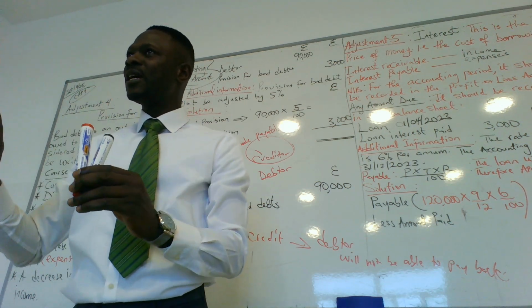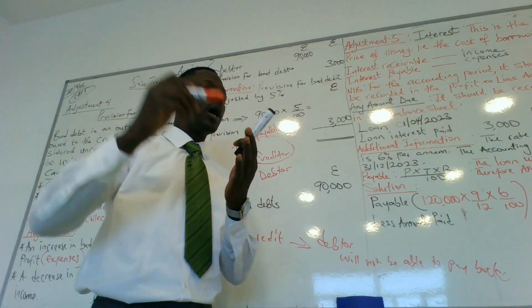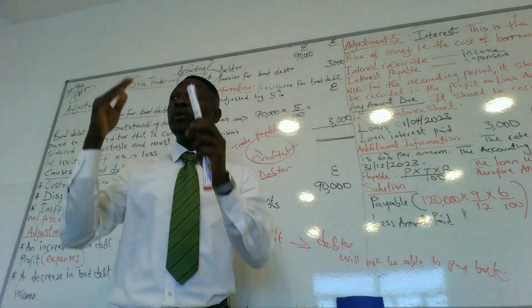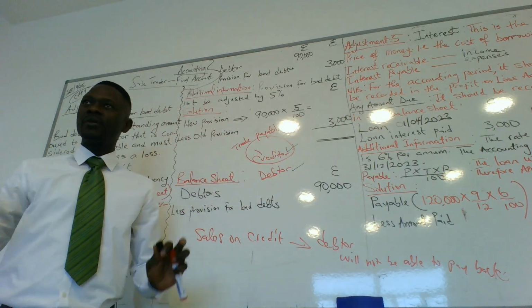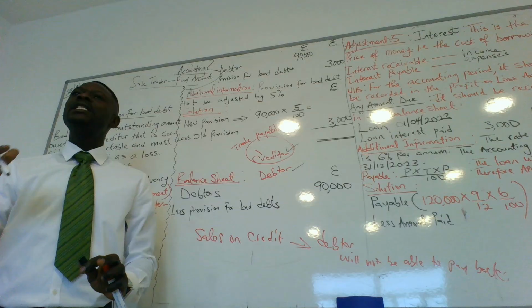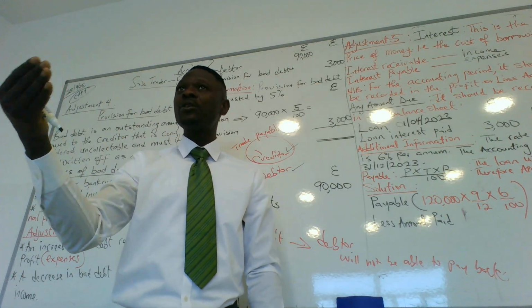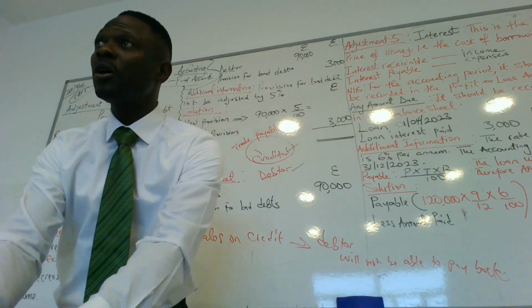So if you have sold to me on credit, you are the creditor. I, who purchased from you on credit, am the debtor. Do you understand the creditor and debtor here? The business that sells on credit, creditor. The customer or business that buys on credit, debtor. Any question about creditor and debtor? Good.